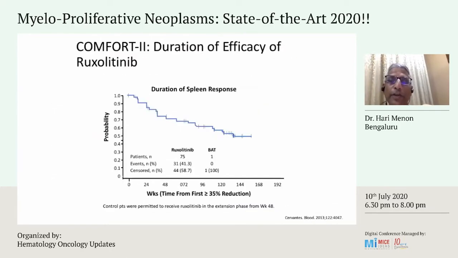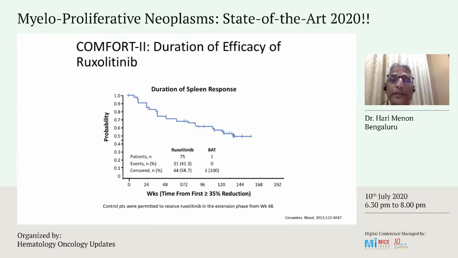Across the Atlantic in Europe, a similar study was conducted, but with the other arm as best available therapy. Here again, we saw a profound response as far as the spleen was concerned, and there was distinctly a survival benefit in these patients as against those on best available therapy.